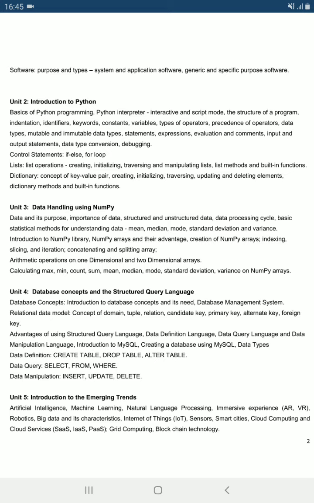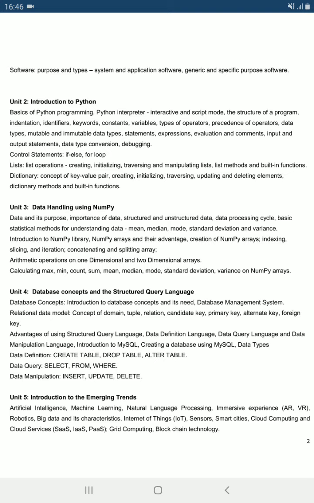After that we will learn some basic queries and commands of the SQL language, like how you can create a table in the database, how you will delete it, how you can modify it, and how you can apply a condition with the help of the where clause. We will learn all these in SQL.